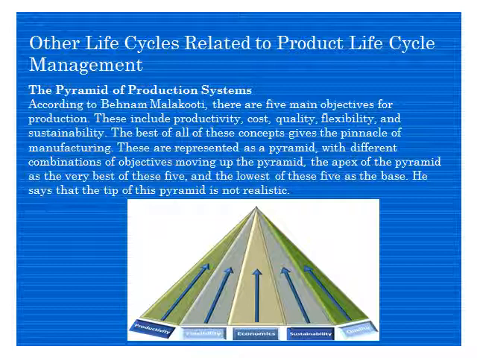They are represented like a pyramid with different combinations of objectives moving up the pyramid. Ultimately you want to get to the top of the pyramid, the apex, as the very best of these five, and the lowest of these five is the base. He says that it is not really possible to reach the tip of the pyramid, but you should try to achieve that, or you should try to go there.